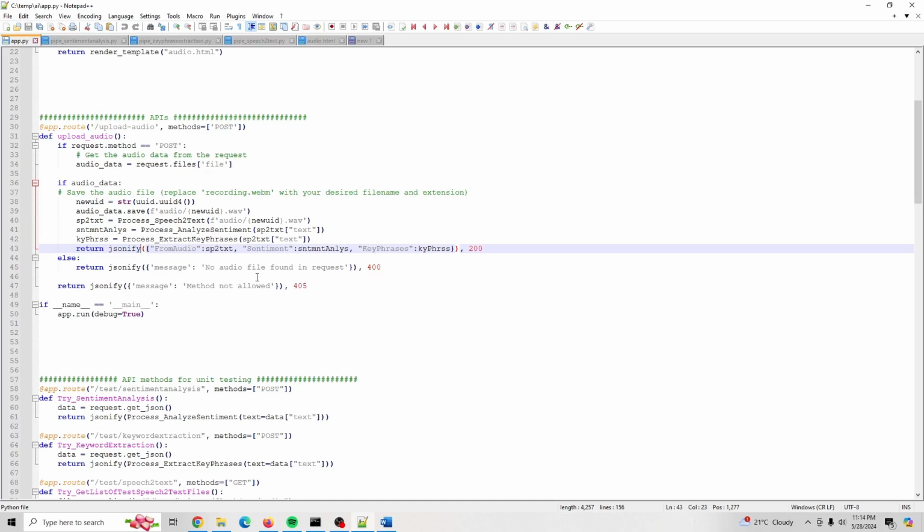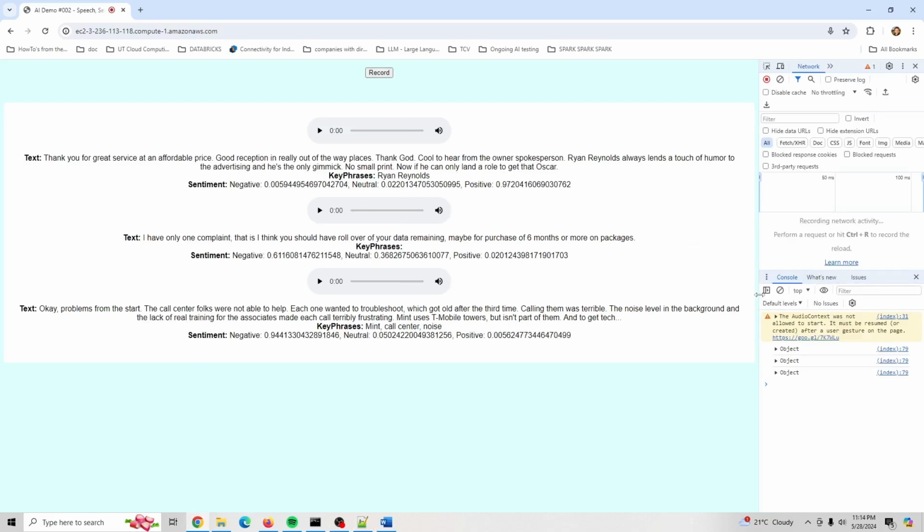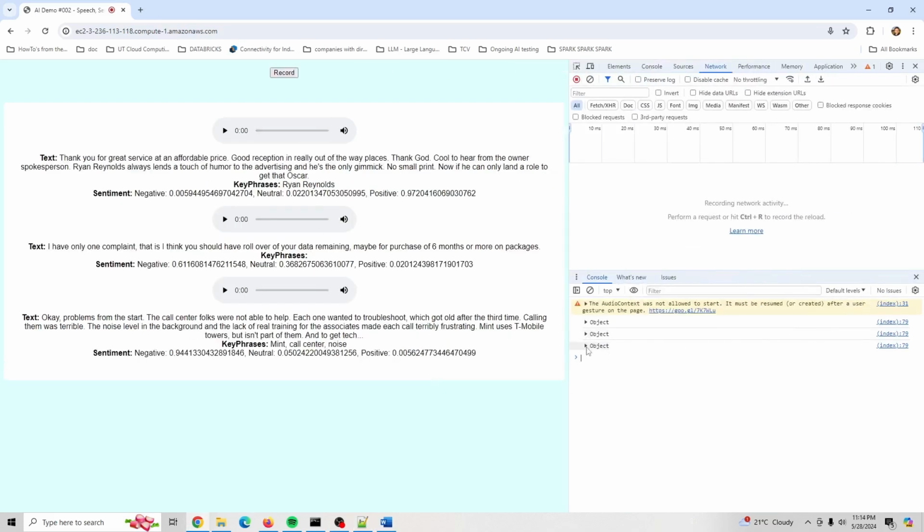They're pretty much the same. And then, of course, the text from the audio, we get it from the original extraction that we did, and we return this to the client. So what we're getting here is what we got here for each one of these recordings. We got an object that has from audio, and then we have the text, we have the key phrases, and we have the sentiment there.